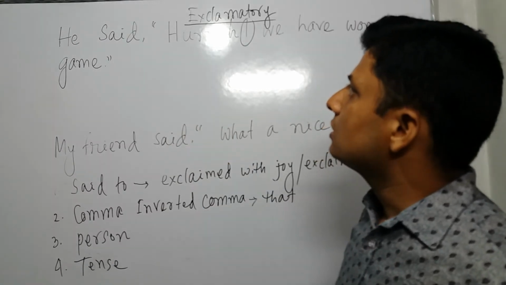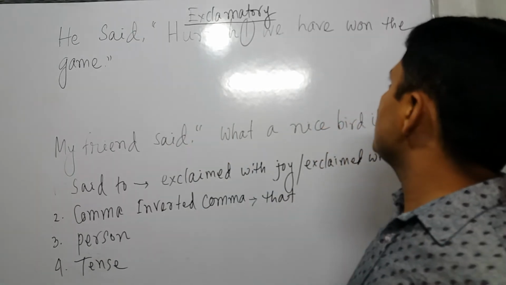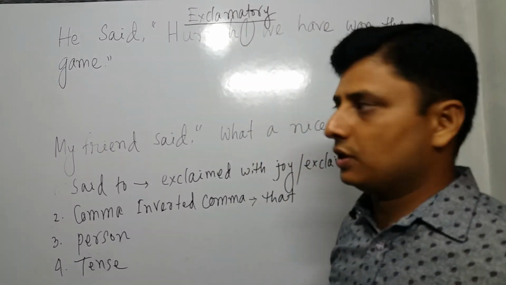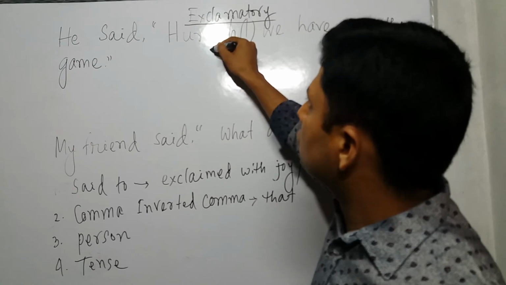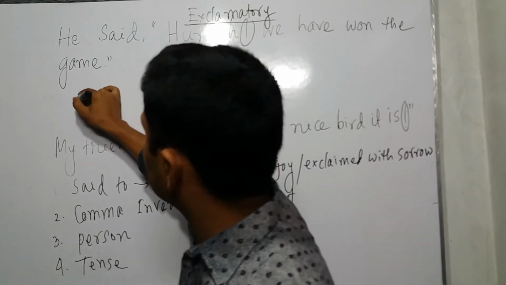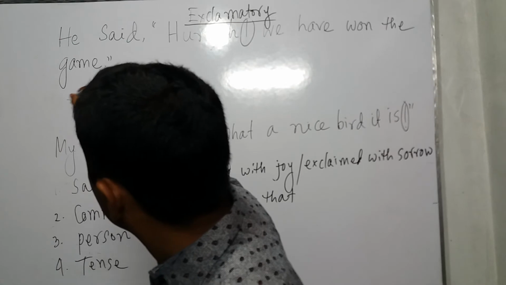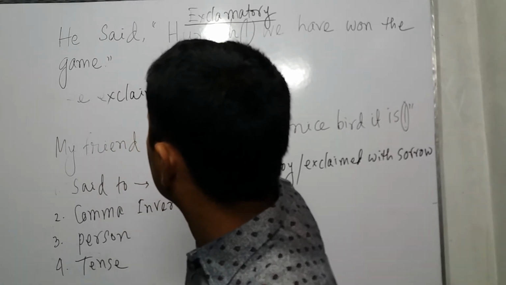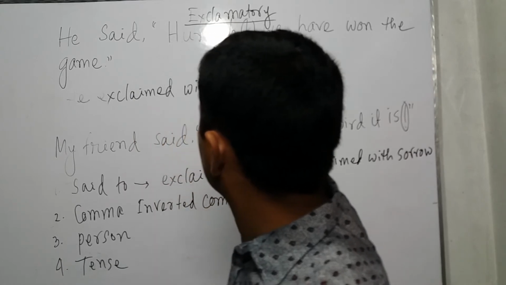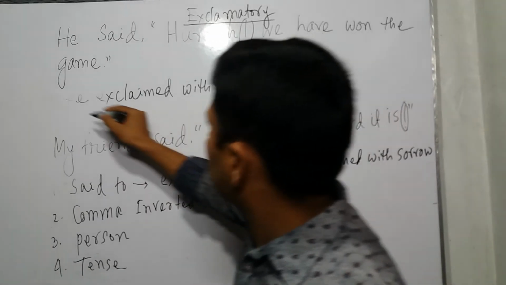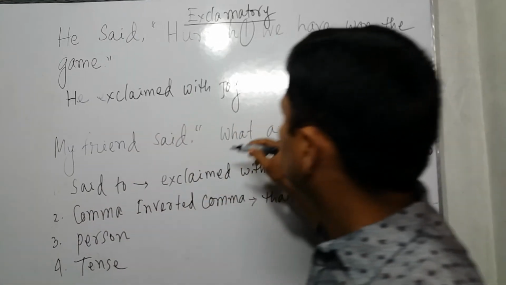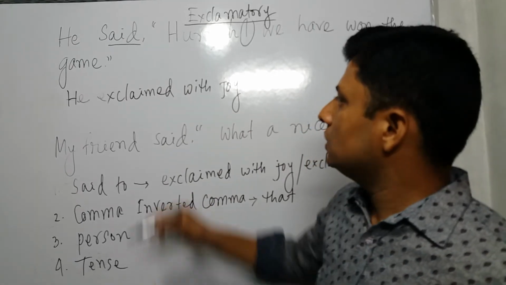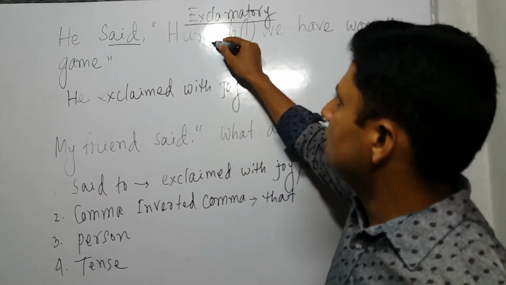So, he said, hurrah, we have won the game. The word hurrah represents an exclamatory sentence, and it means enjoyment, so we can use: he exclaimed with joy. Instead of said or said to, we use exclaimed with joy, because here is hurrah.